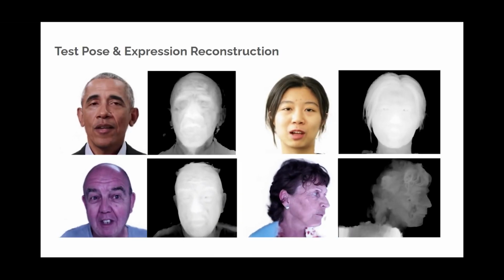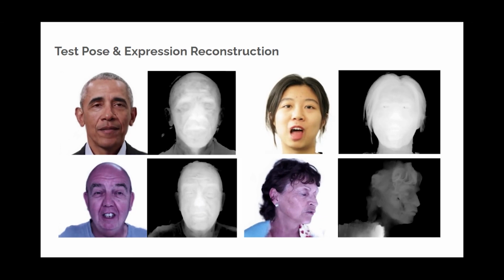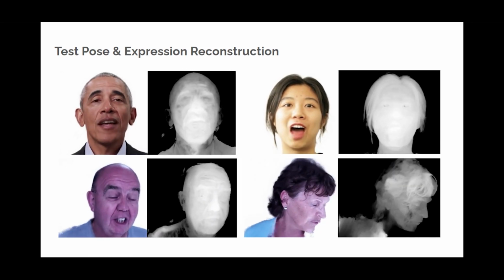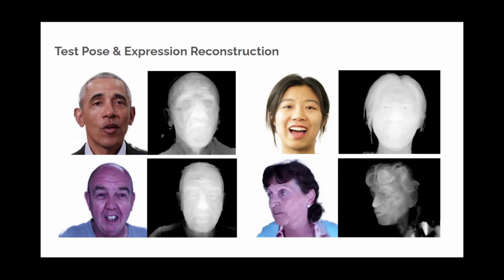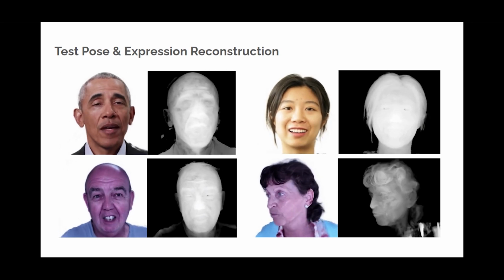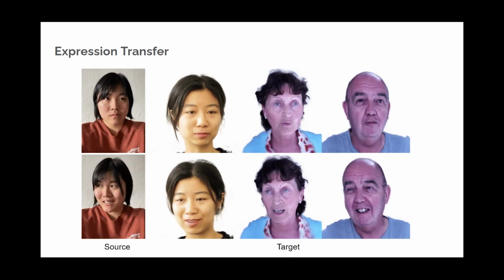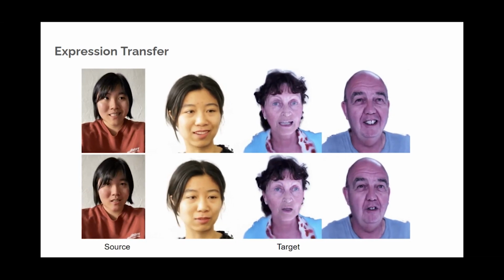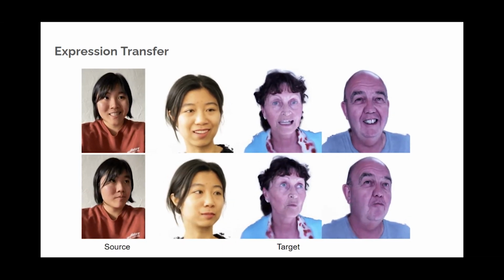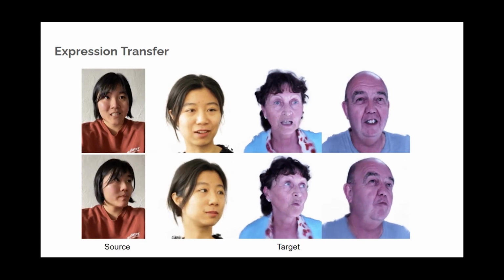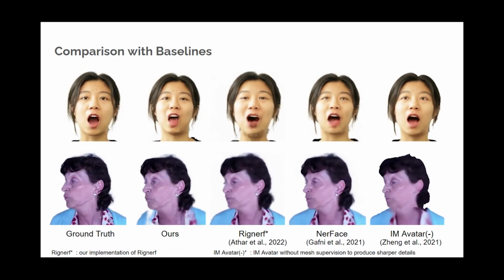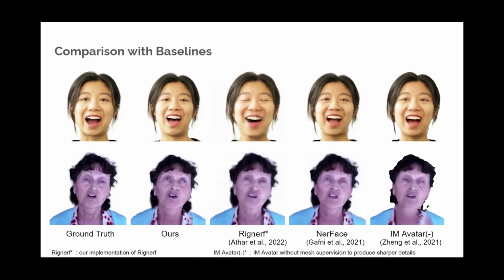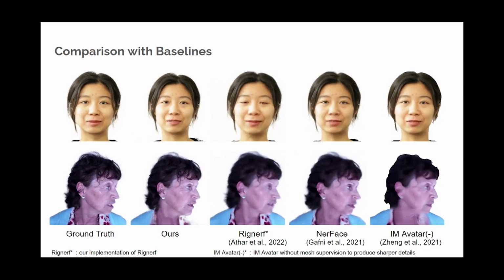Let's see some more results. We showcase the results for reconstructing unseen expression and pose. As can be seen from the rendered images and depth maps, the detailed deformation learned is both in the texture and geometry. We can perform expression transfer from another subject to our trained head avatar. Lastly, we provide additional comparison with other state-of-the-art approaches to see our method can reconstruct better details.